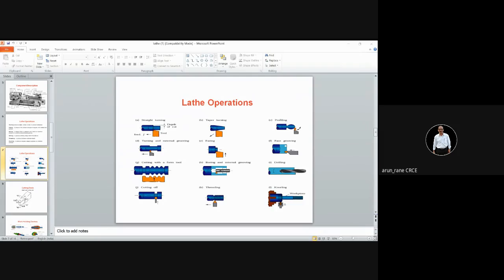And again, you must write your name and roll number at minimum. If you are writing production, fine. If you are writing assignment number one, fine. If you are writing the assignment name, that is also fine. But these two things you must write, that is your name and roll number. Otherwise, it will not be graded. It will just be written back.